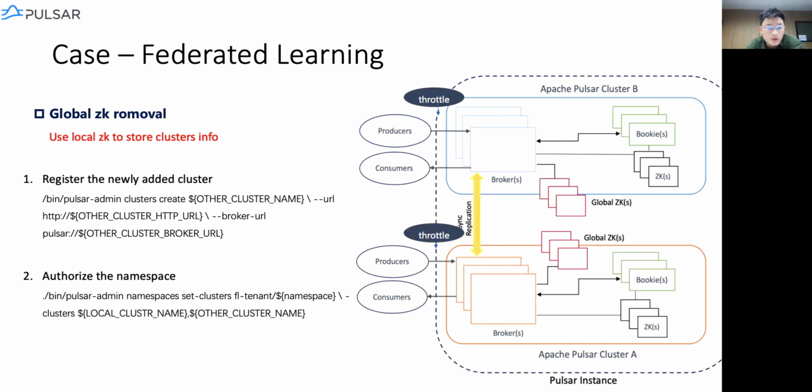Okay, so how do we remove the global ZK? First, we have to register the newly added cluster in our local cluster. This can be done by the Pulsar domain. And then we need to authorize the namespace to the other cluster. So by doing this, we don't need the global ZooKeeper anymore, because we have the information in our local ZooKeeper.